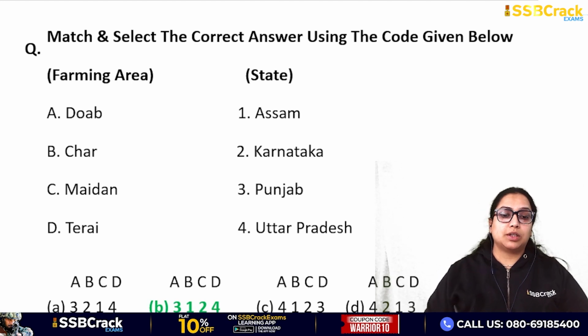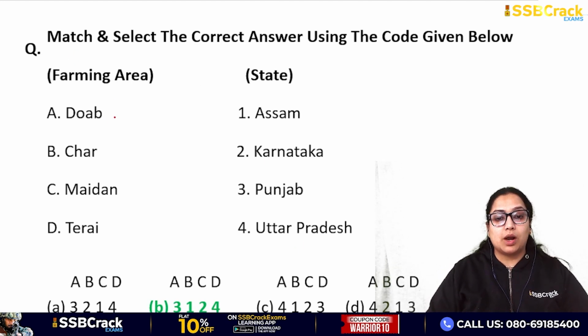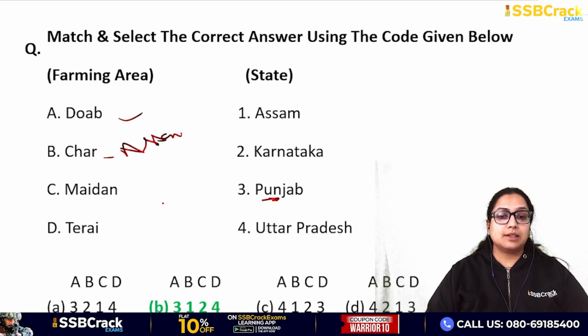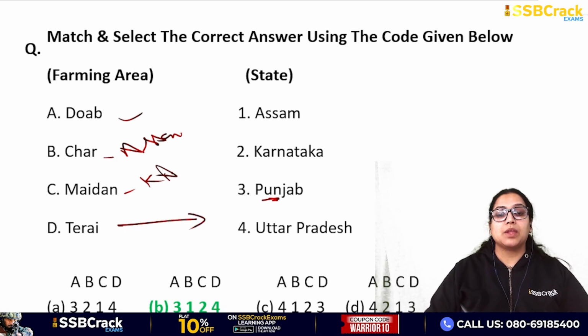The answer is B. With Dwab we go to Punjab. Then Cha is in Assam. Maidan is particularly with Karnataka. And when it comes to Terai, Terai is with Uttar Pradesh only. Correct? So the answer is B.